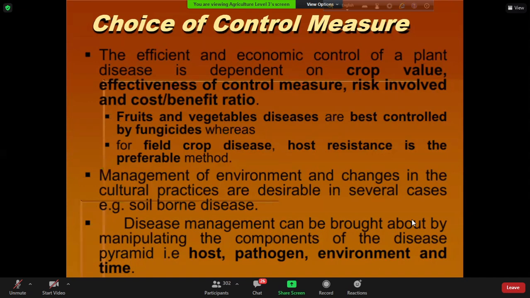You will learn it in level 4 semester 1. So there are some methods and techniques, some advanced molecular based, PCR based methods. Within 2 to 3 hours, the quarantine officer can check whether your seed contains any pathogen that is not present in Bangladesh. So after testing, they will issue a certificate, whether the pathogen is present or not. If the pathogen is present in your seed lot, then you are not allowed to take the seed outside the airport.